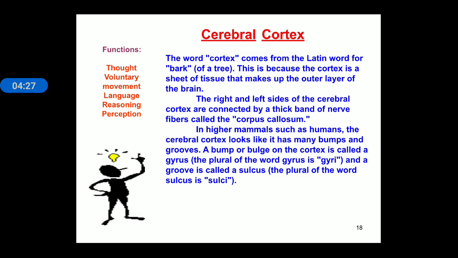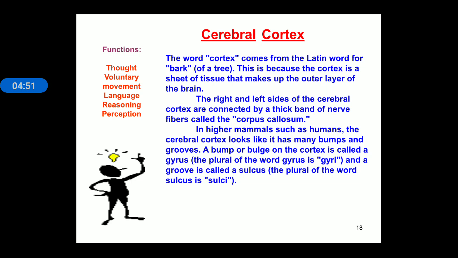Next, in higher animals such as humans, the cerebral cortex looks like it has many bumps, meaning the cerebral cortex has ups and downs in its structure. The upward fold is generally known as gyri, and the downward fold, or depression or groove, is known as sulci.